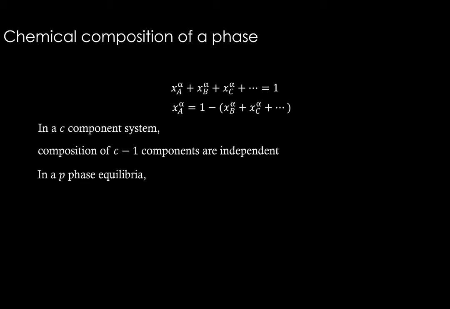So in a P phase equilibria, if this is the case for one phase, so if P phases are in equilibrium, then P multiplied by C minus 1 composition values are independent. So in each phase, we have to tell the composition, the mole fraction of all the elements except one. Okay, so if this is the case, then P multiplied by C minus 1 composition values are required. They are all independent. Okay.